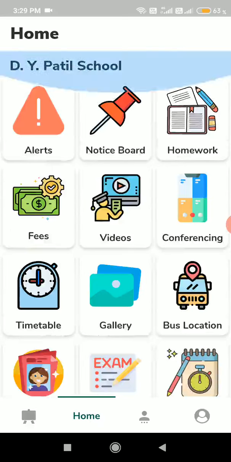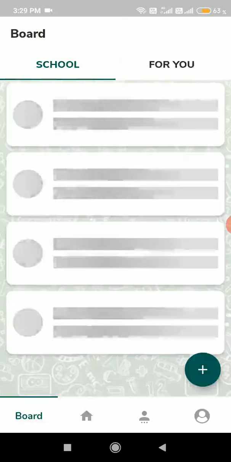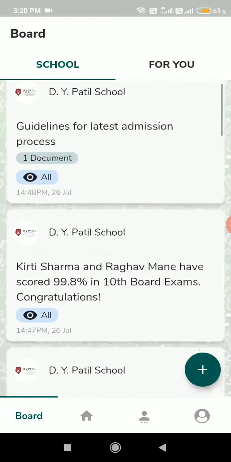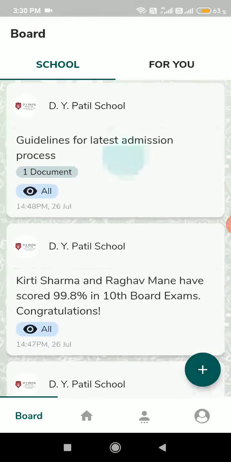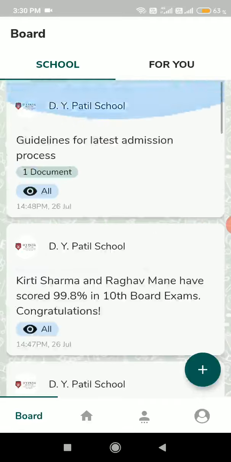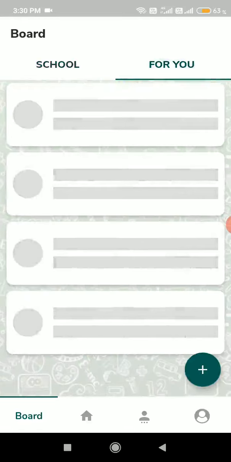Okay. Now let's go to the most beautiful thing of our app, notice and alerts. Just like your school has a notice board, our app too has a notice board. Here you can post all the important notices that you want to post, like guidelines for latest admission results, anything, right? People who have scored great in 10th board exams, things like that. And you can send alerts too.